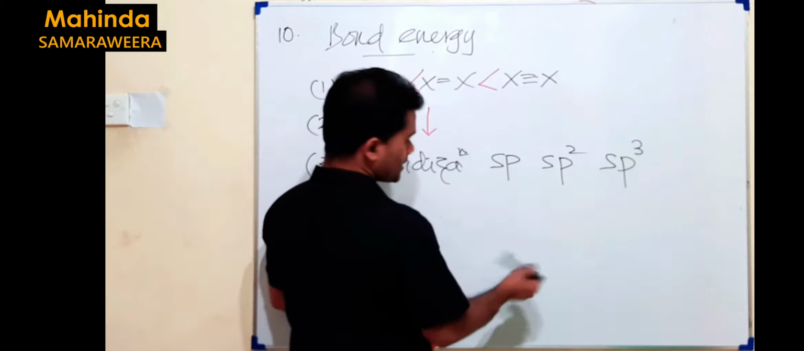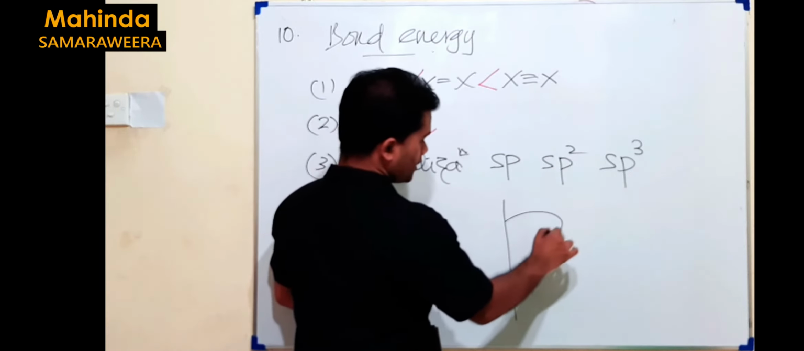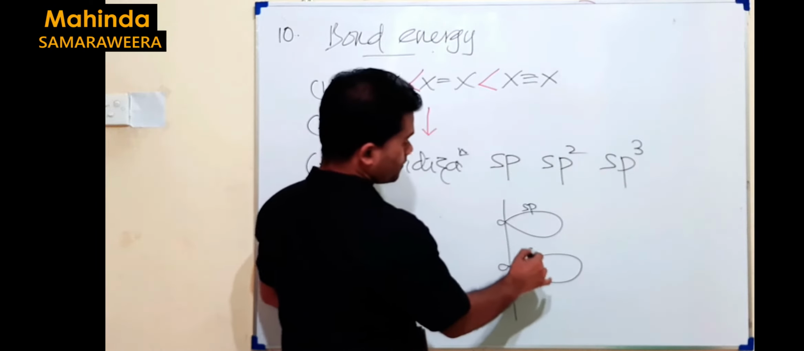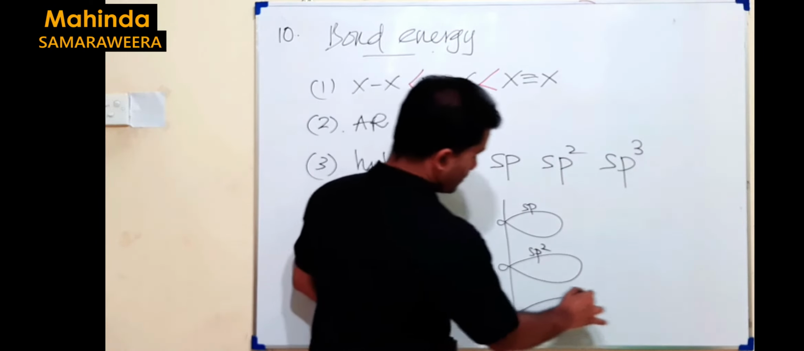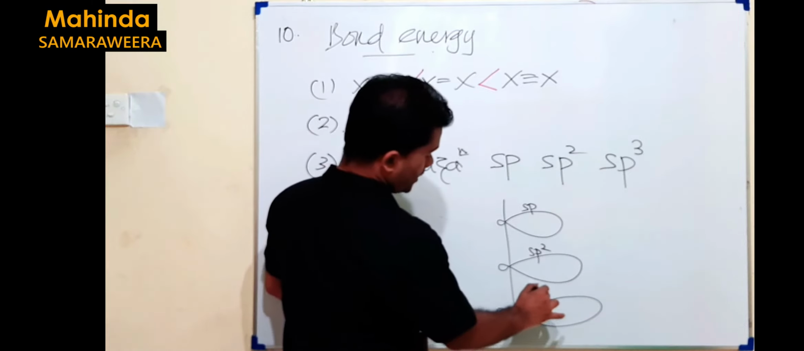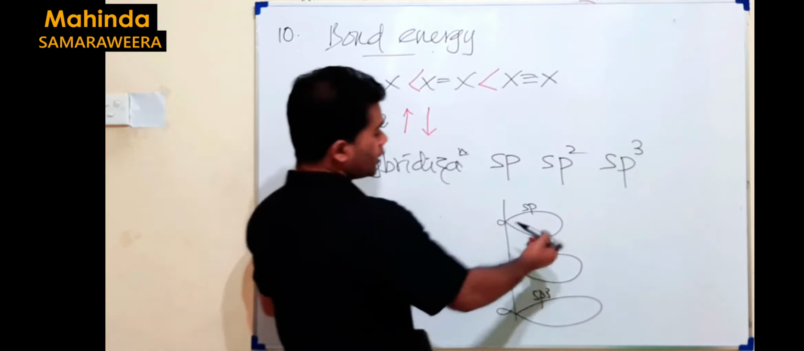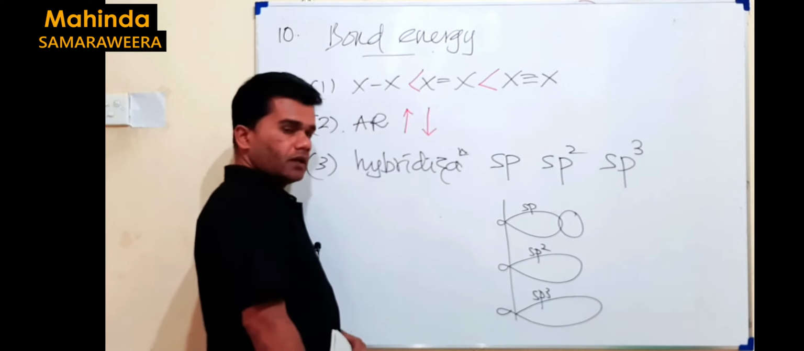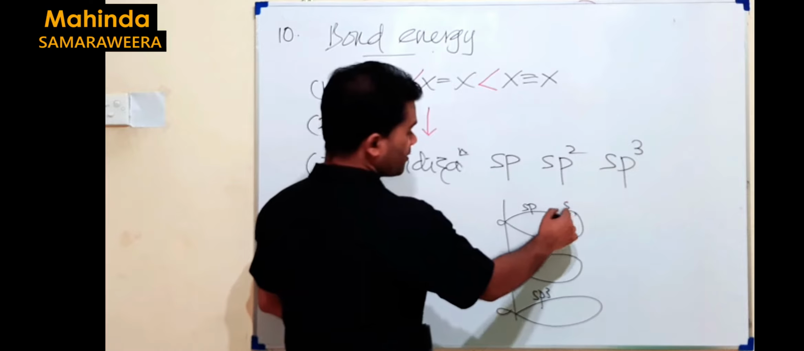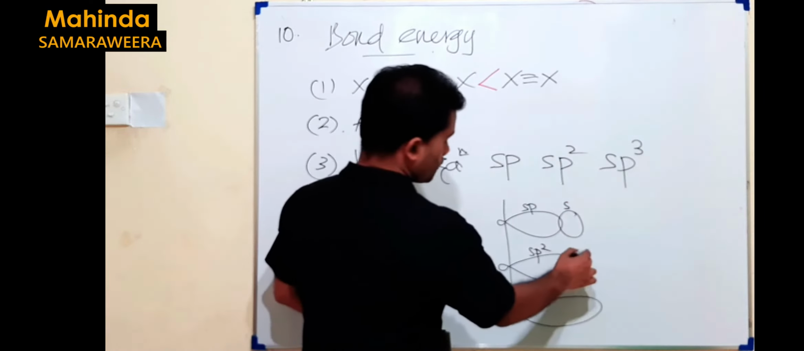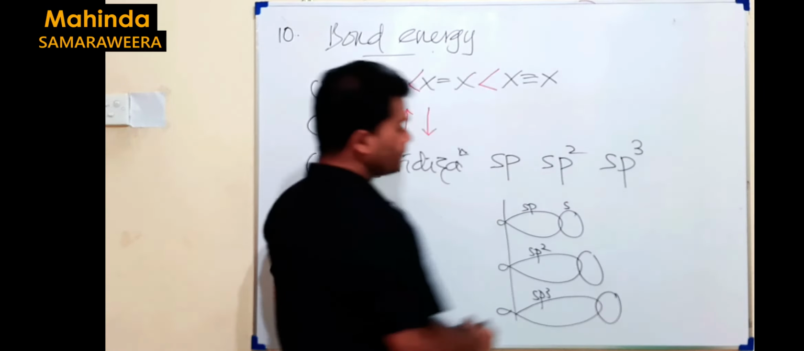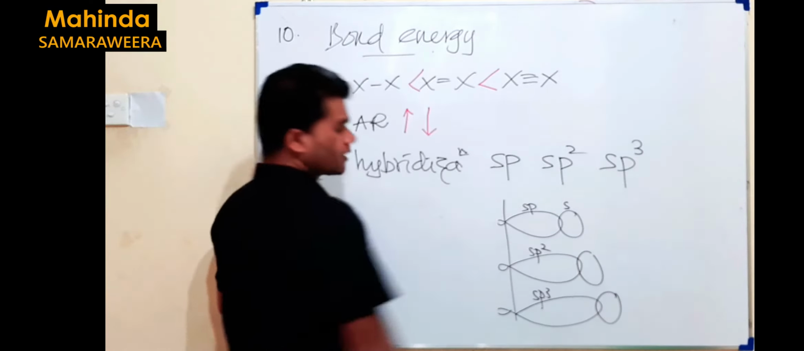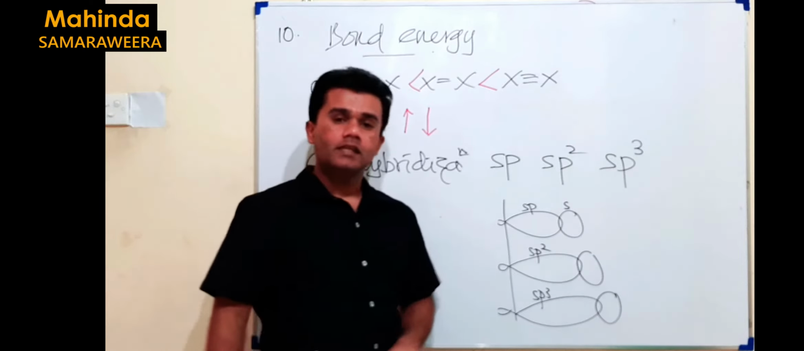So sp, let's say this much, sp2 will be this much, sp3 will be something like this. P character increases, size increases. Then during formation of CH bond, sp hybrid orbital of carbon linearly overlaps with s orbital of hydrogen. That's how we get it. So when you consider that overlapping, you can see p character increases, bond length increases.